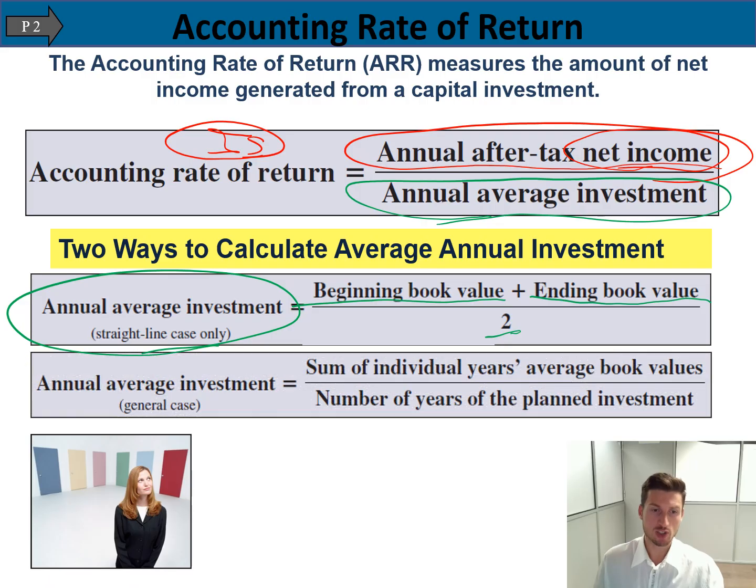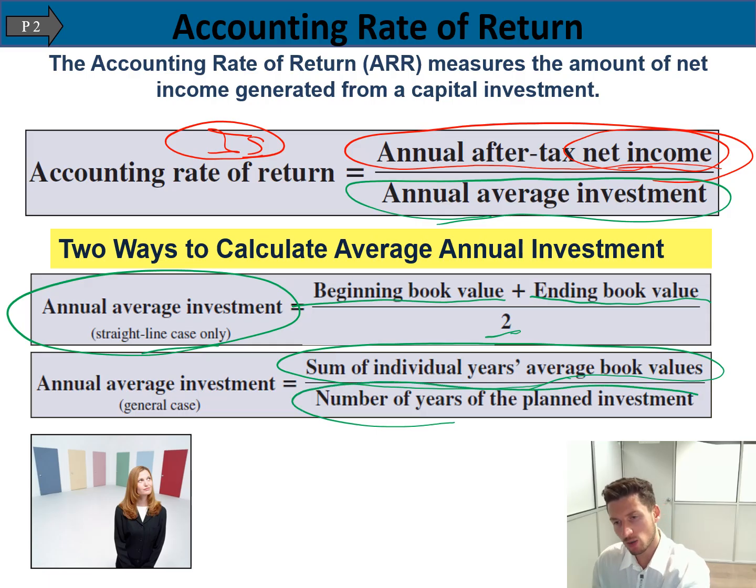Second method, when it's the general case and there is no straight line depreciation, it's a sum of individual years' average book values. Which means that if you have different book values in different years, you sum them up and divide by the number of book values you have. For example, if I have 10 different assets with 10 different book values, I sum them up and divide by 10 to find the average book value. And we divide all this over the number of years of the planned investment.